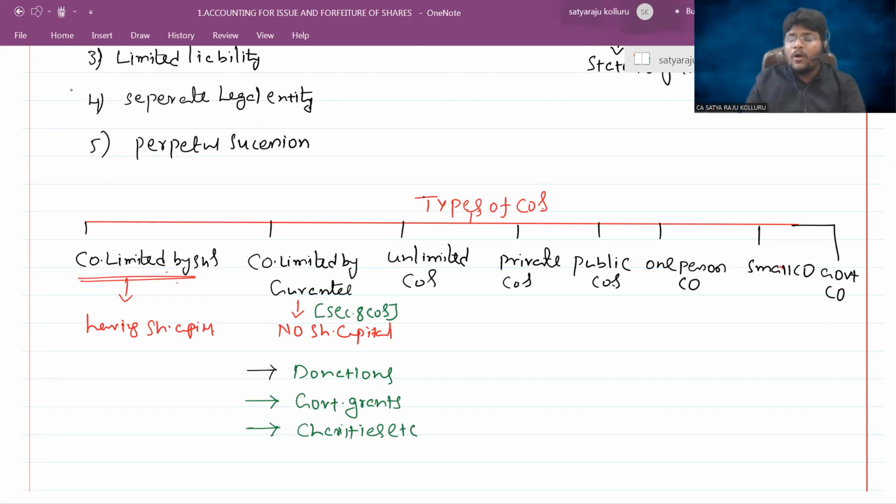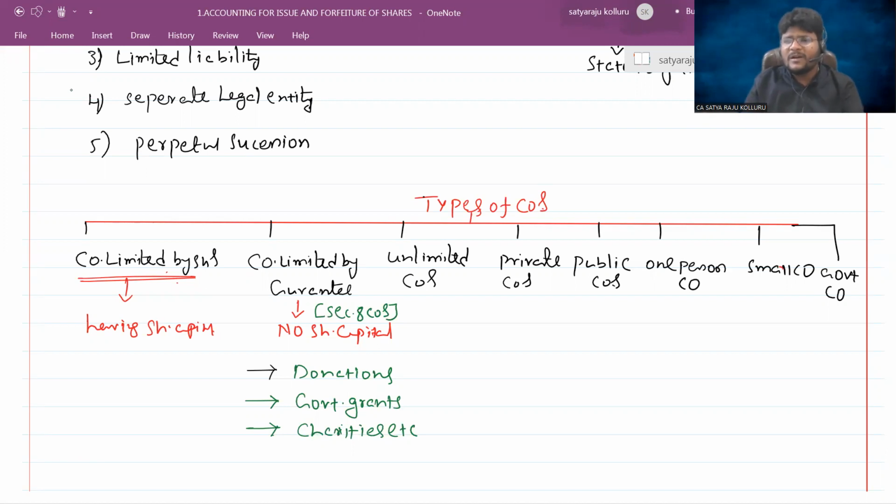Now, the objective is finding something, inventing something, so it will ultimately be helpful to society. For example, during the COVID situation, everyone was researching for the invention of a vaccine for COVID. Certain companies involved in such a type of business might register under Section 8 companies. They work on donations, government grants, or charities provided by the public or by other corporates. That company we can call a company limited by guarantee.